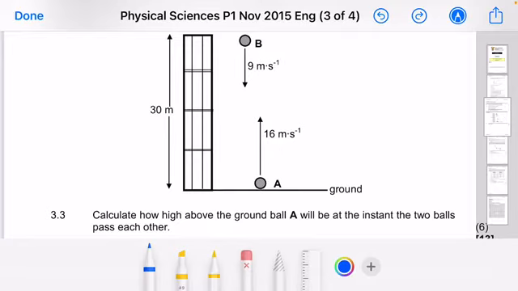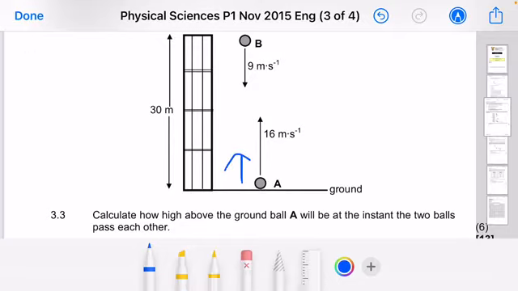They're saying, calculate how high above the ground ball A will be at the instant the two balls pass each other. What an interesting question, ladies and gentlemen. Remember, this ball A is going upwards, isn't it?